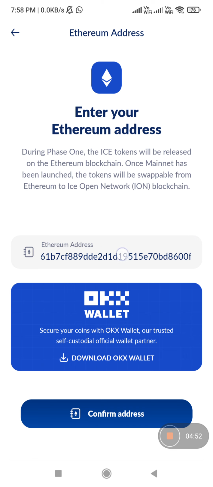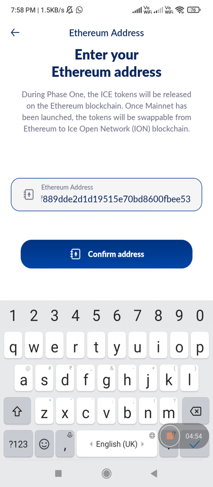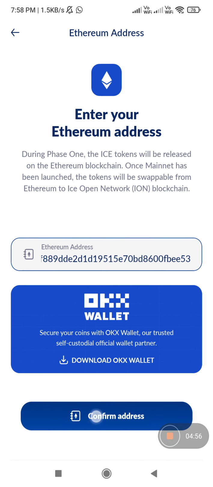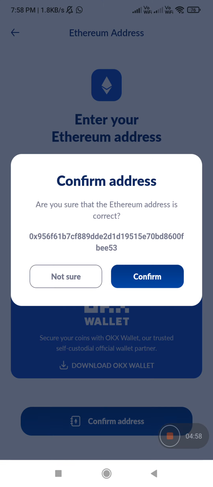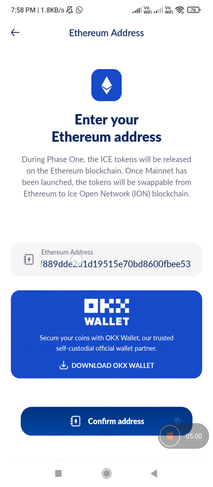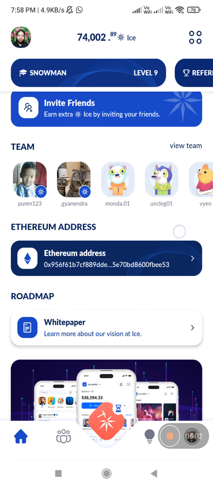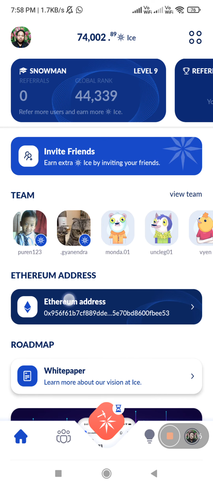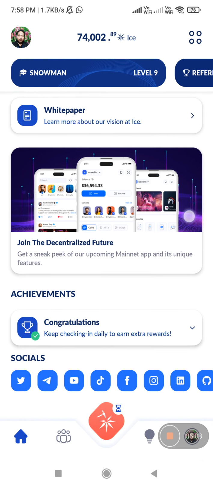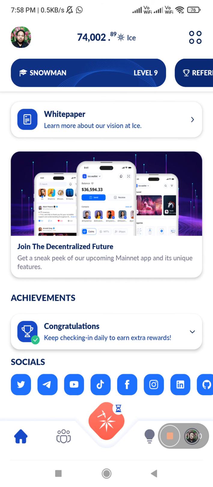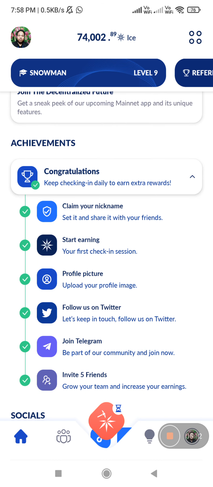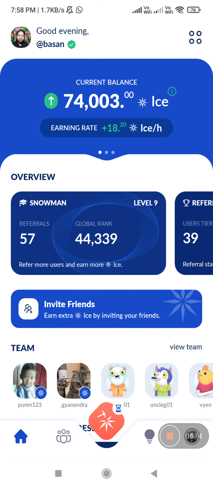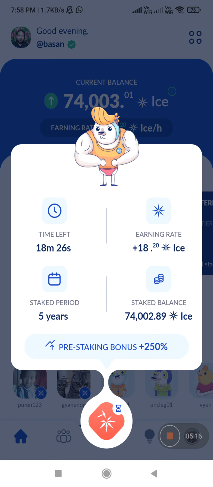After successfully putting in your address, confirm. Click confirm address. Okay, click confirm. Like this, you also submit your Ethereum address. This is very important. Therefore, achievement, congratulations. Every day you will click here for mining increase.